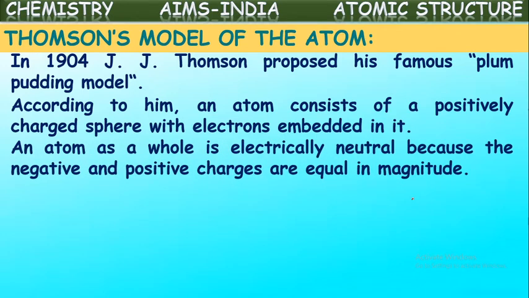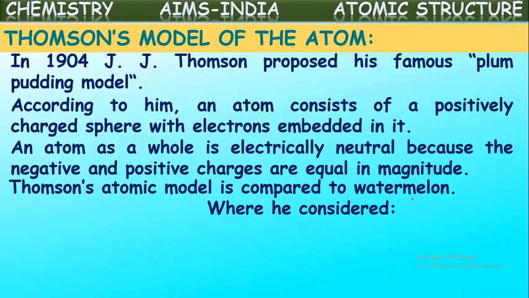An atom as a whole is electrically neutral because the negative and positive charges are equal in magnitude. He told that atoms are electrically neutral because they have positive charge and negatively charged electrons. The quantities of this positive charge and negative charge are equal, so they counterbalance one another, and hence finally atoms are neutral.